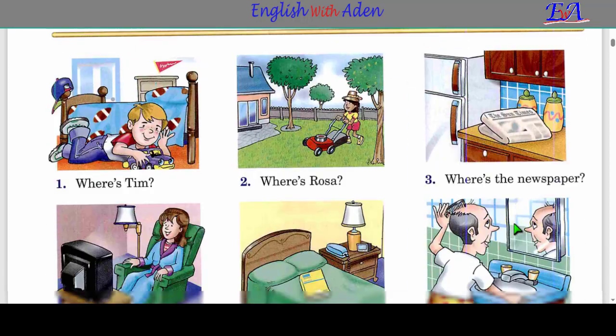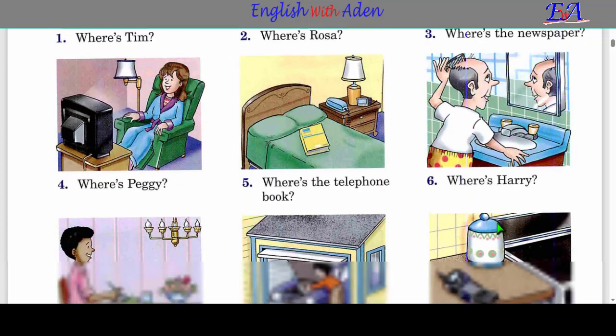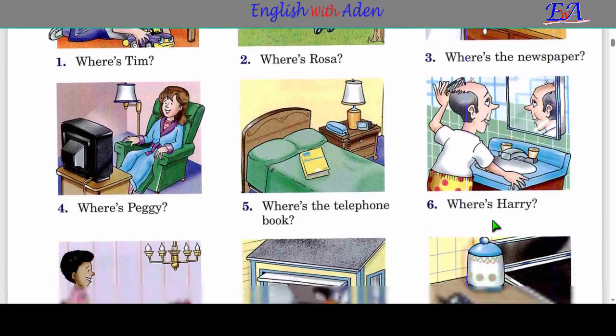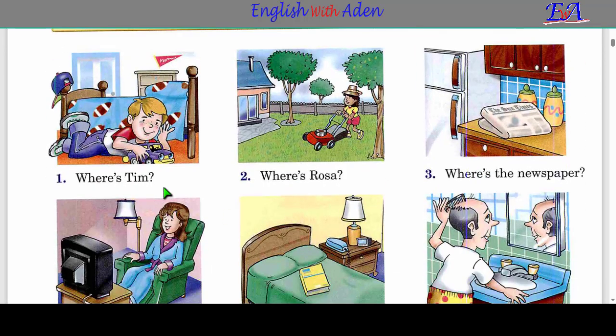And now this is our exercises that are meant for the students to work out or do. So I'm going to do 1, 2, and 3, and then I'm going to leave you to do the rest. So, where is Tim? So this boy is called Tim. Where is Tim?